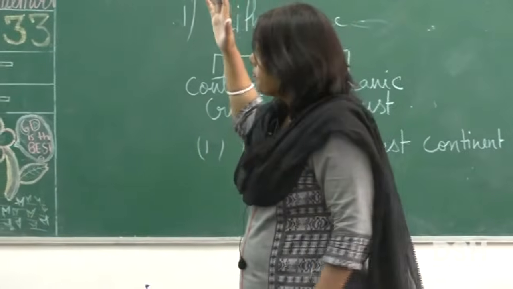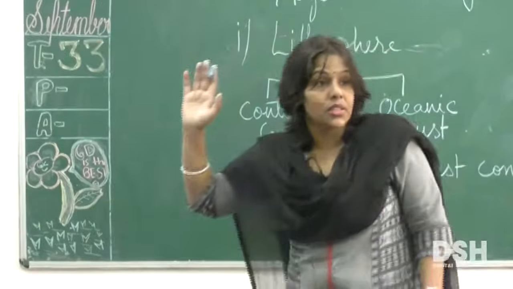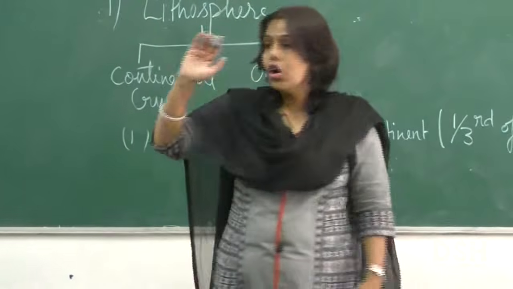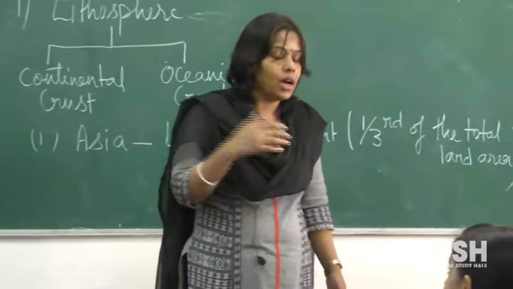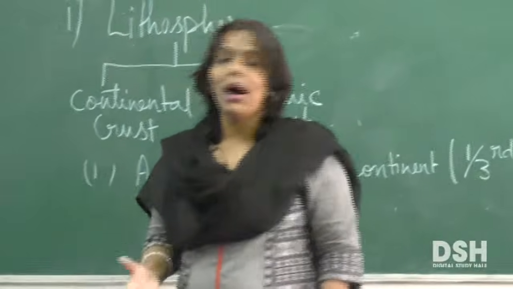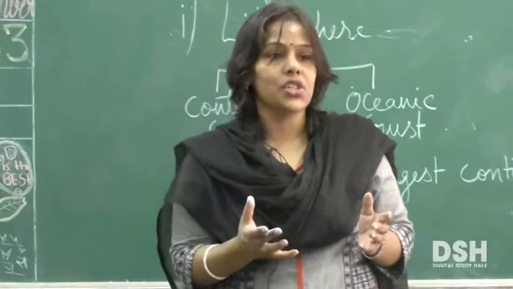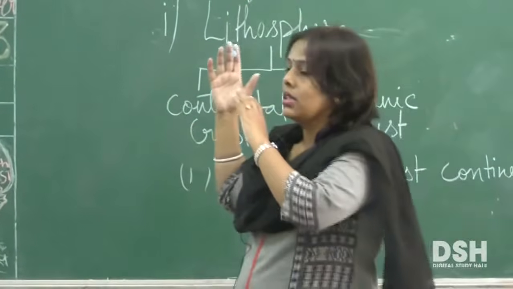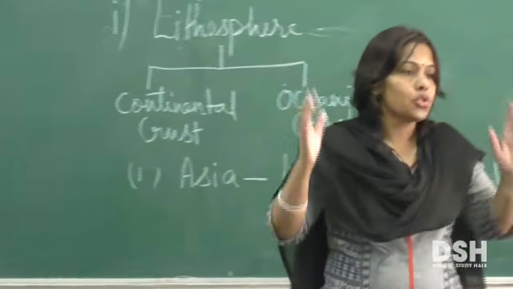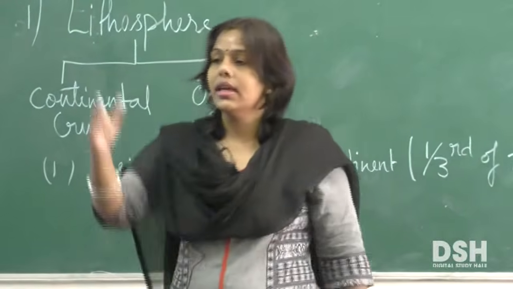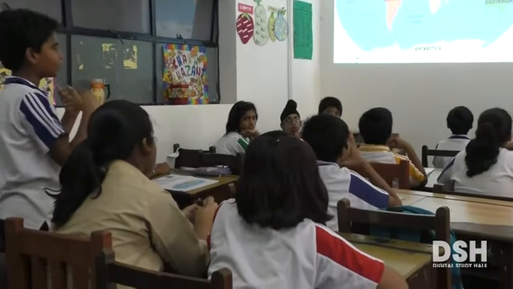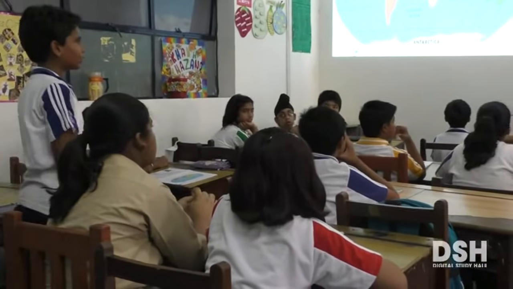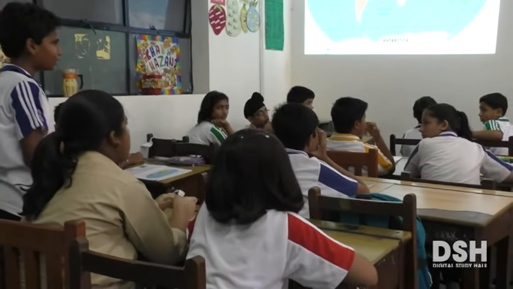Now we find that the Tropic of Cancer, which is a very important latitude, passes through almost the middle of Asia. So what conclusion can you draw about the climatic condition of Asia based on the fact that the latitude 23.5 degrees passes through it? Yes. Actually, India is in the torrid zone, in the temperate zone, so it will be not too hot, not too cold.